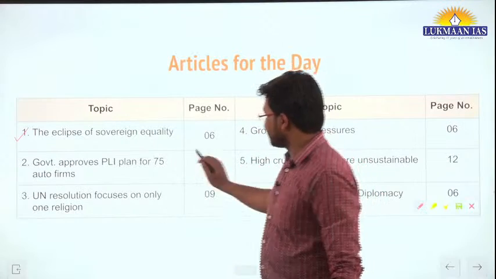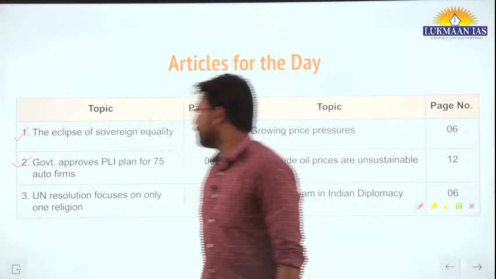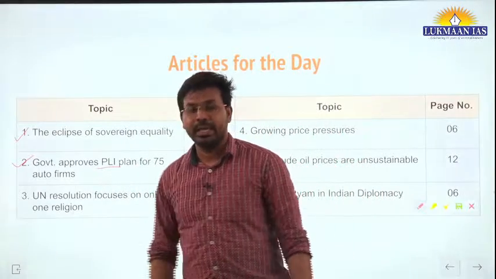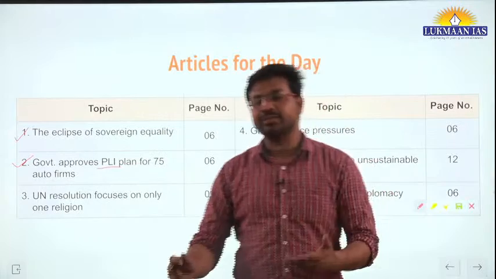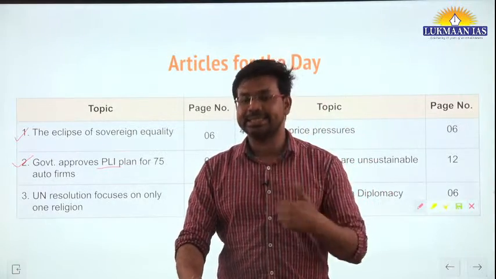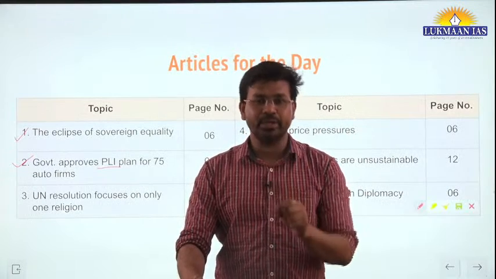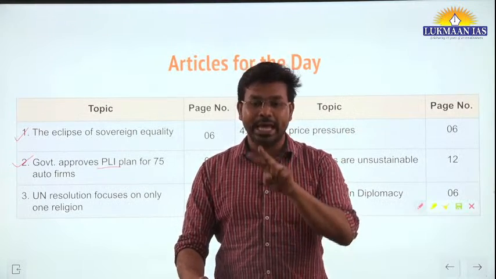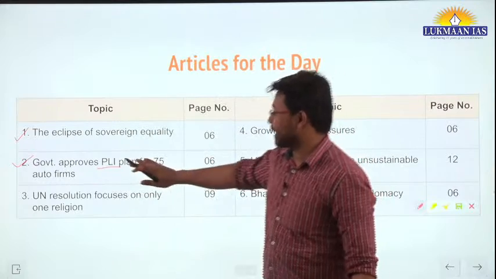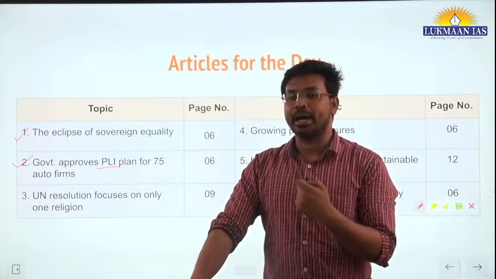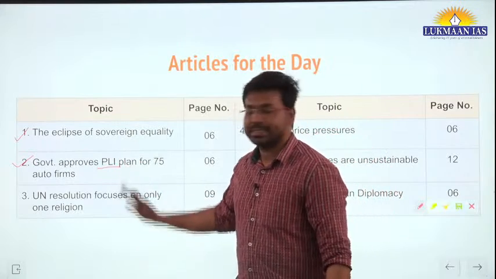And the second topic is related to the government approving the PLI plan for 75 auto farms. PLI stands for performance linked incentive, or production linked incentive, and this particular incentive has two components for the auto sector. We will discuss for which component the government has approved the production linked incentive plan.